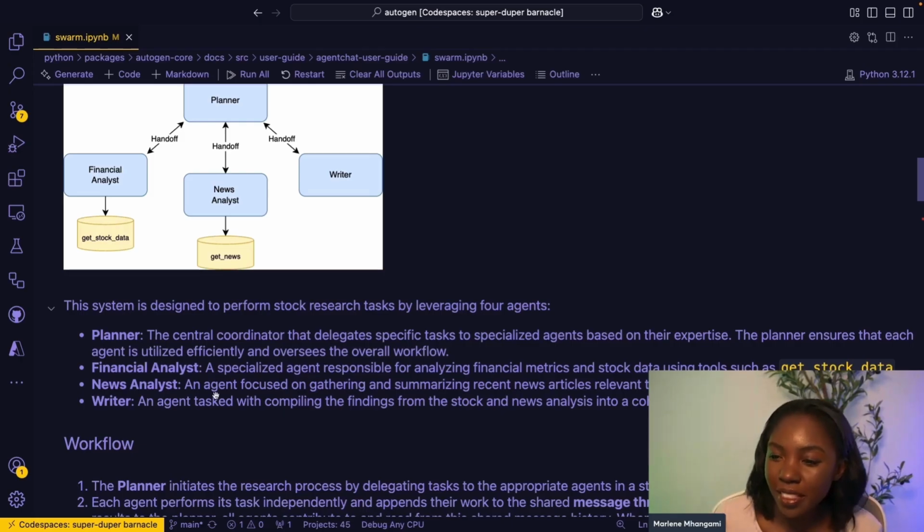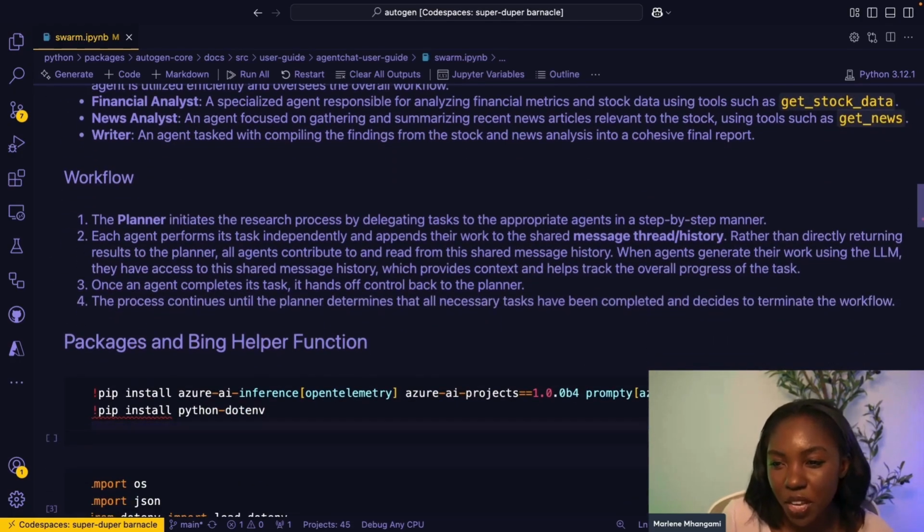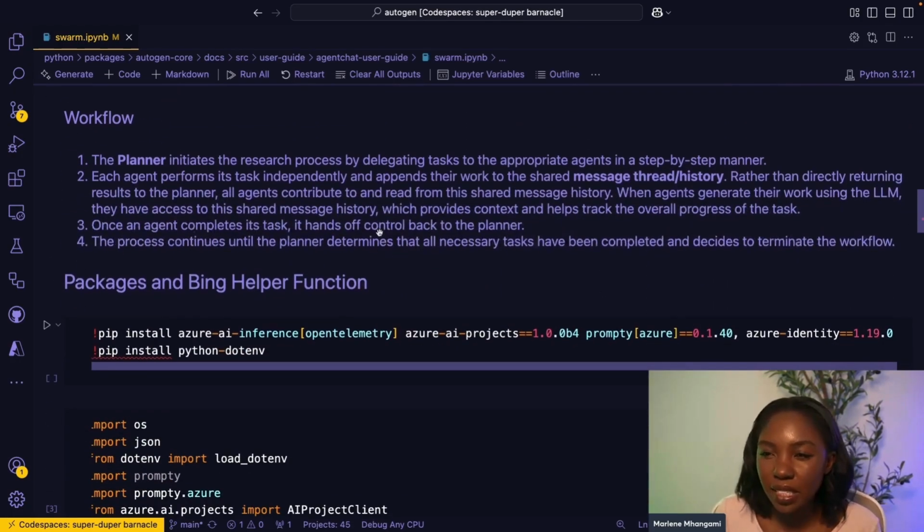It's going to search on the internet for that information, and then we also have the news analyst, which is also going to look online for news information. And then finally, we will have a writer agent that will take the research from the financial analyst with the current stock values, and the news agent, and combine that into a report that will also give us a recommendation in terms of whether or not we should invest in a stock at this particular time. So that's pretty much what the process is going to look like.